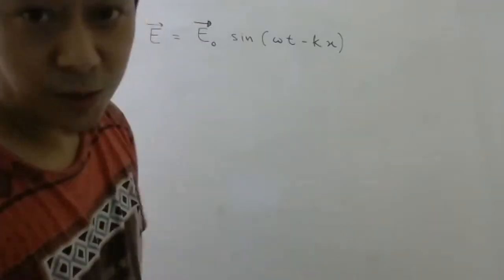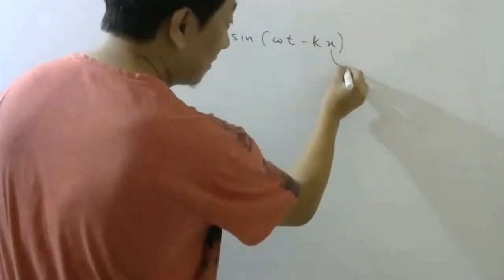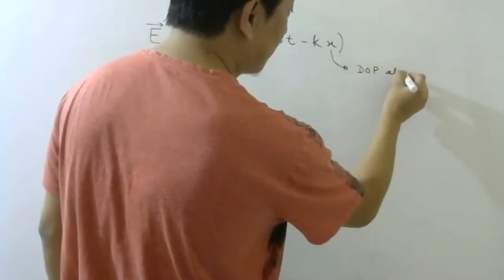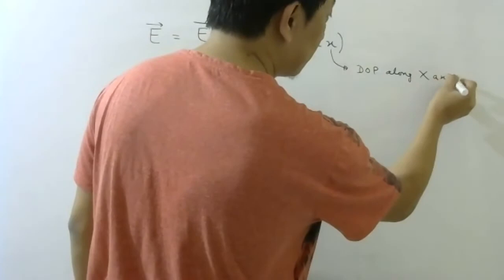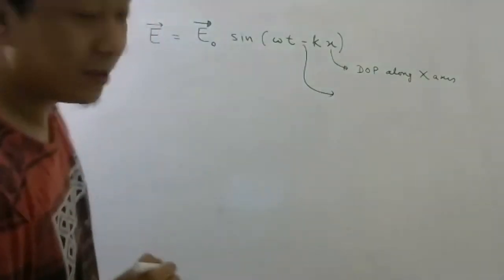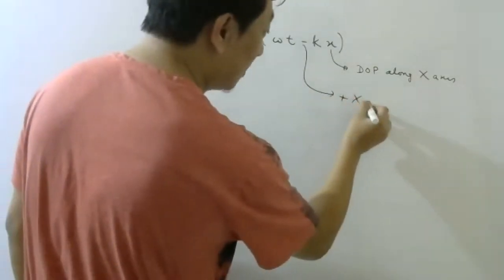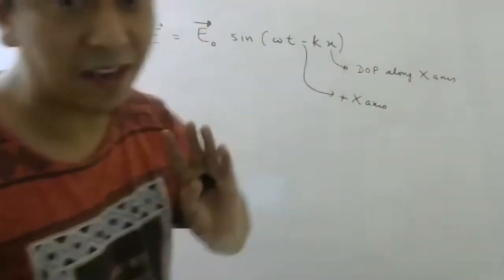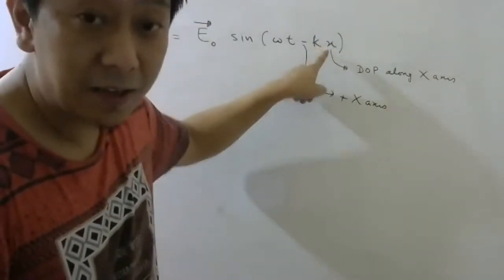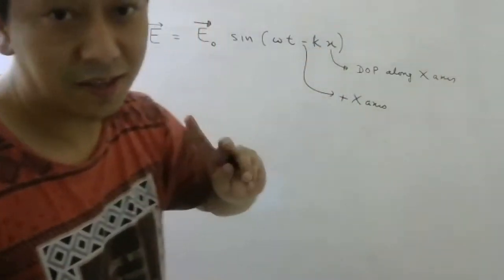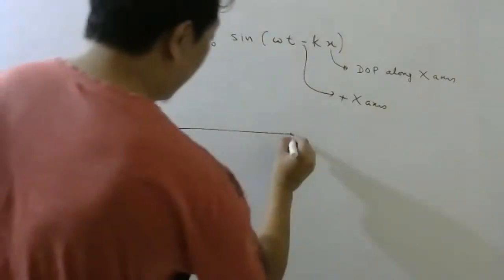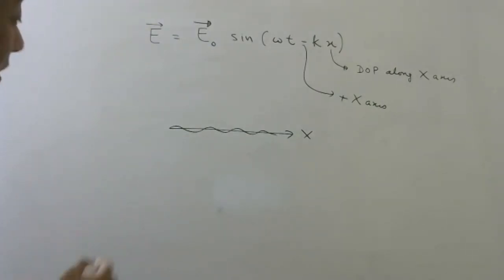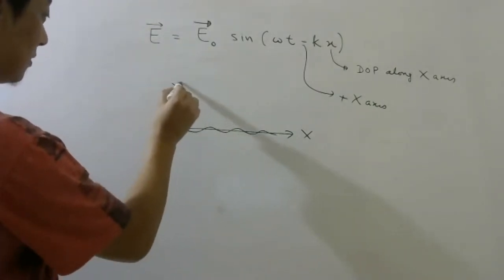Now, when you see this equation, when you see x here, it means the wave is propagating along the x-axis. When you see minus here, it means the wave is traveling along the positive x-axis. So this x means it is traveling along the x-axis. If I write y here, it means the wave is traveling along the y-axis. So if this is your x-axis, that means your wave is traveling in this direction. Okay, so this is your y and this is your z.